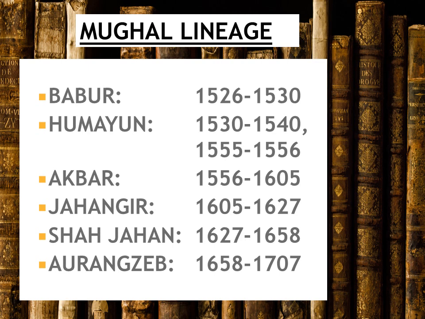Then came Akbar, he ruled from 1556 to 1605. Then came Jahangir and then Shah Jahan and then Aurangzeb. Aurangzeb was the last powerful Mughal ruler. There were many other Mughal rulers after Aurangzeb. The last one was Bahadur Shah Zafar, about whom we are going to read in class 8th.